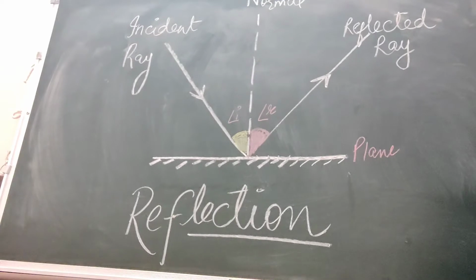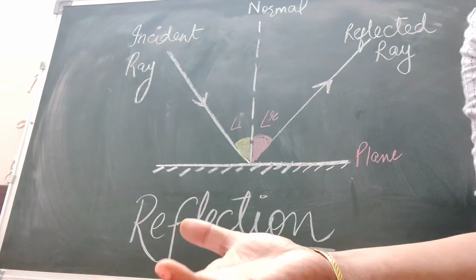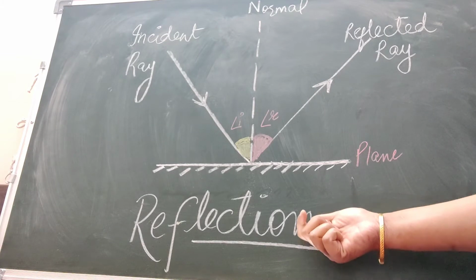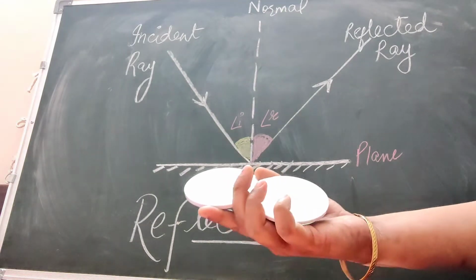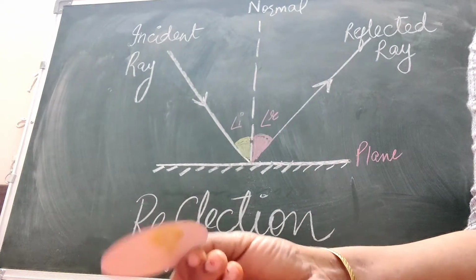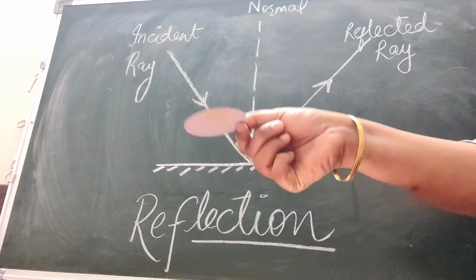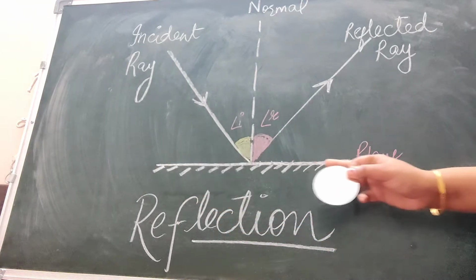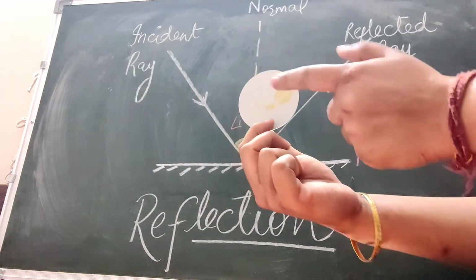Now this is an important section we are going to cover, and that is how reflection is drawn, diagrammatically represented, reflection of a light on a mirror. So if a mirror is there, I have taken my face mirror over here. If this is a plane mirror, how is this mirror going to do the reflection? So take it like this. This surface is lying here, and when I have to draw this, I will use this line as a plane surface, right, my dear students, and polished, because this part is polished.